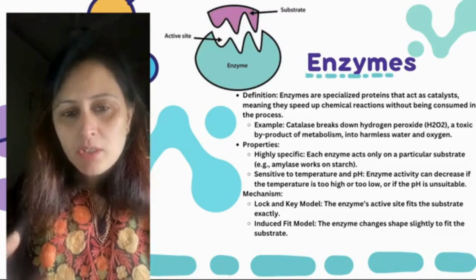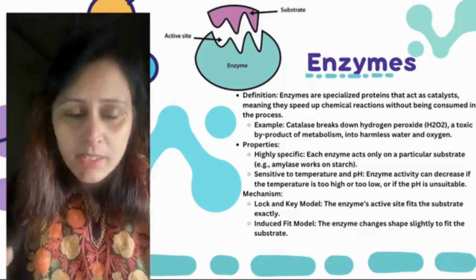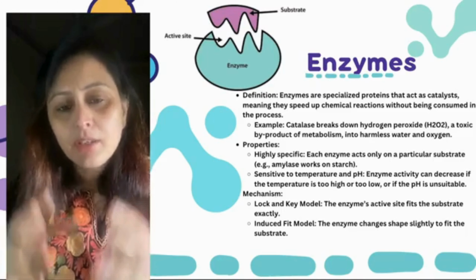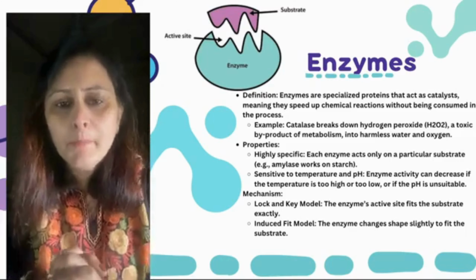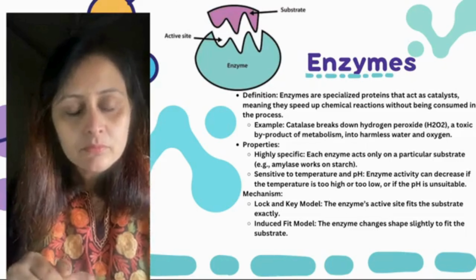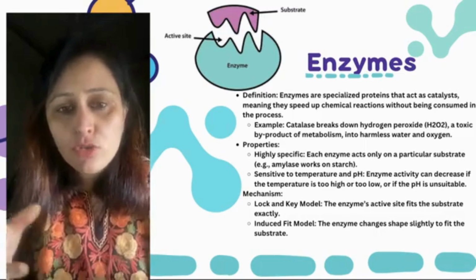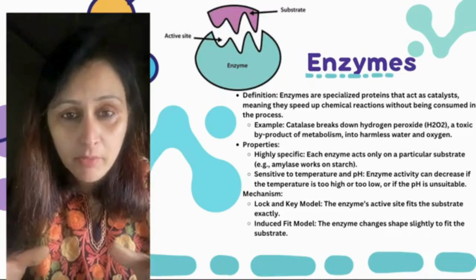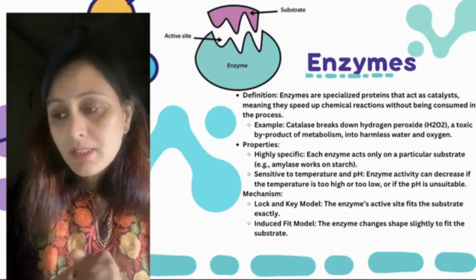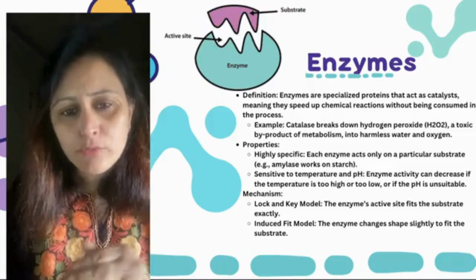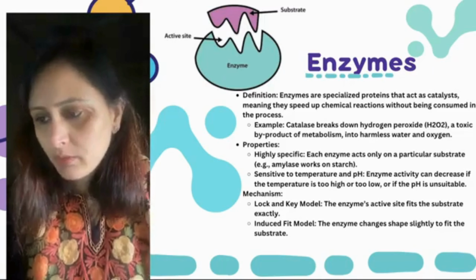So in those conditions, enzymes do not act in the chemical reaction. अगर कोई digestion हो रही है, if the digestion is going on in a cell and the cell is not in the favorable environment, then the speed of the catalyst will reduce largely.